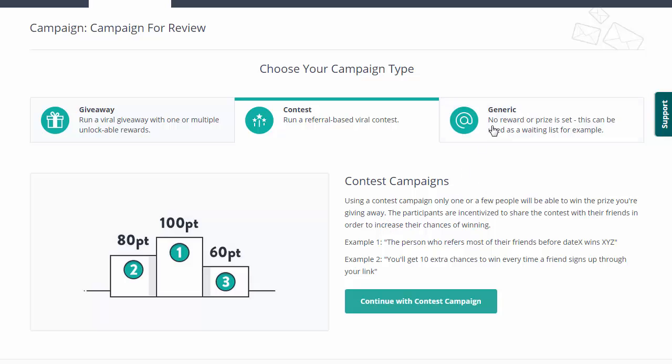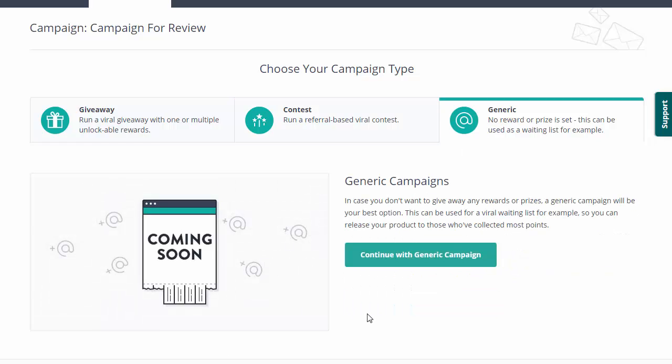And last but not least, you can do a generic campaign. A generic campaign is used if you don't really have any prizes you want to give away or any type of contest that you want to run. You can just do a generic campaign where people can still share your content. And then later on, if you decide that you want to give them something, then you can do so.